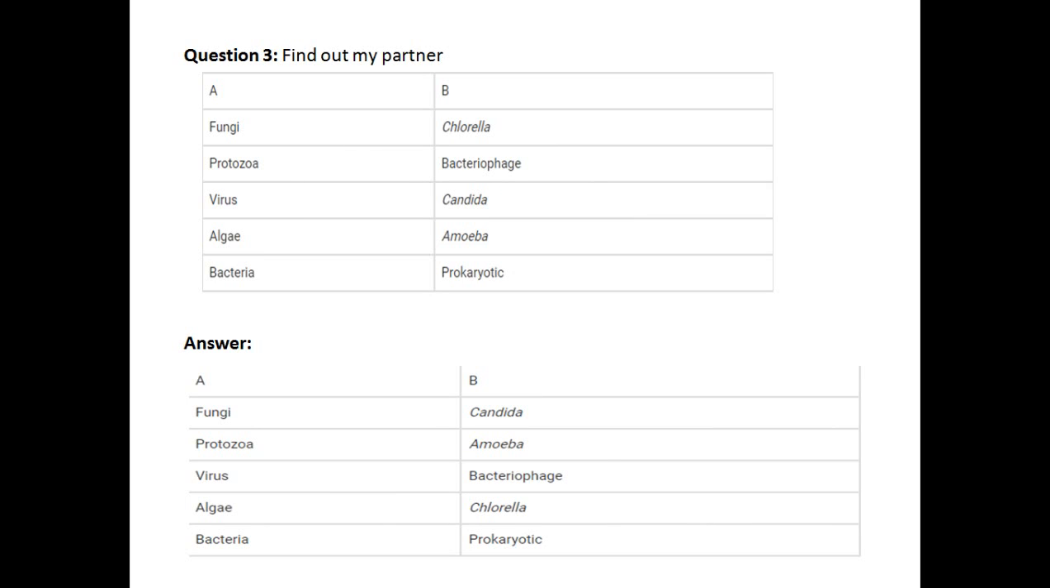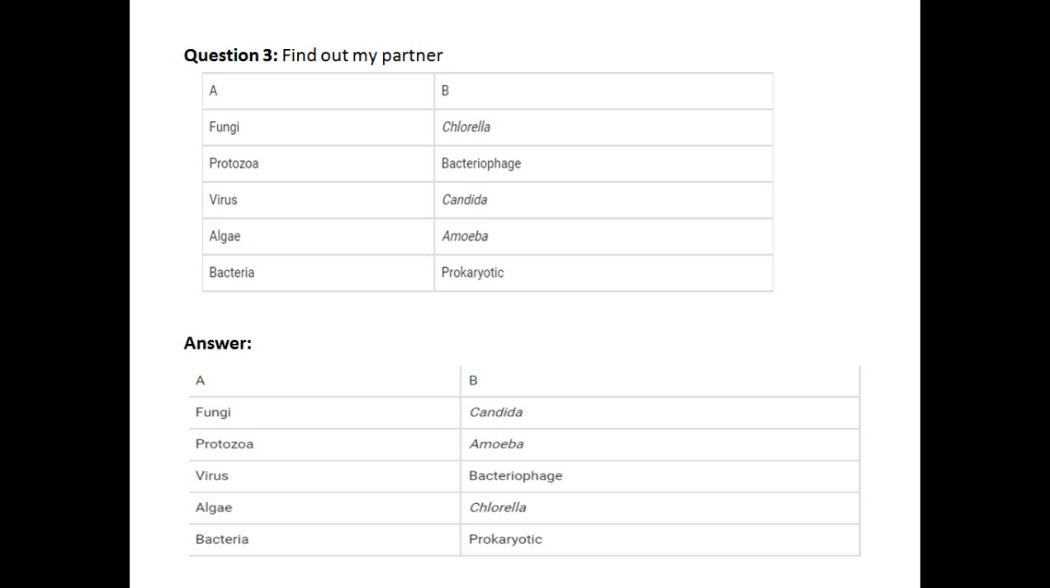Now move to question number three, find out my partner. There is a table given here, divided into two parts, A and B. In A: fungi, protozoa, virus, algae, bacteria. And in B: chlorella, bacteriophage, candida, amoeba, and prokaryotic. These are examples of every kingdom or organism. You have to match the correct kingdom with its correct example.